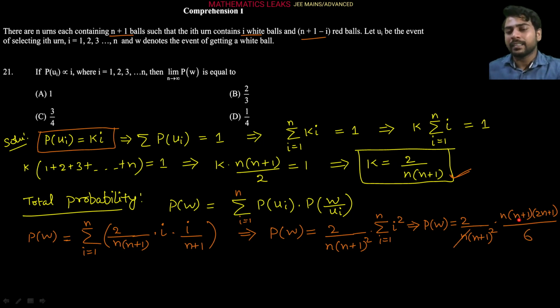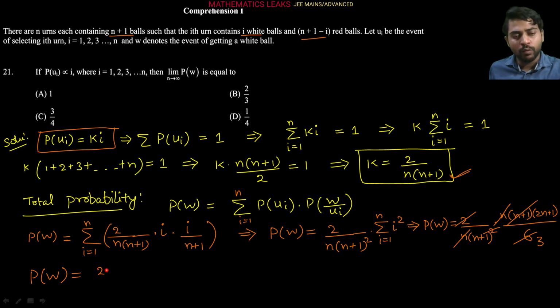So this n is getting cancelled, this square and this n plus 1 are getting cancelled. So we are getting the probability of white ball here. This can also be simplified, this 2 is cancelling this 6, so that is 3 here. So in the numerator it is 2n plus 1 upon 3 times (n plus 1), right? So this is the probability of getting a white ball.